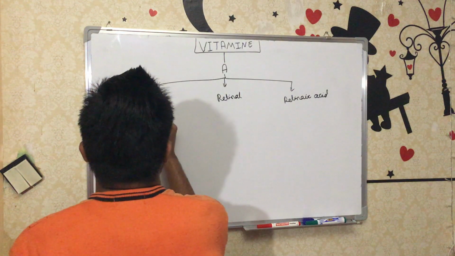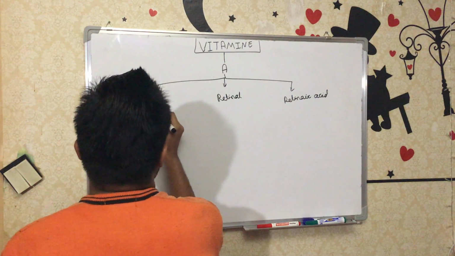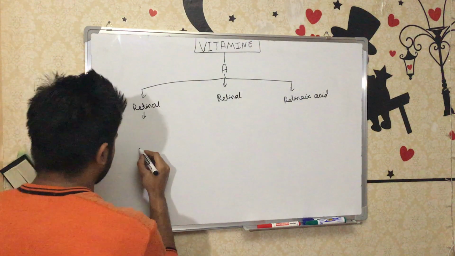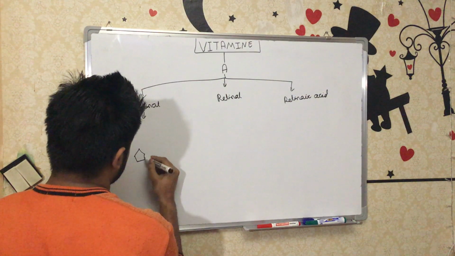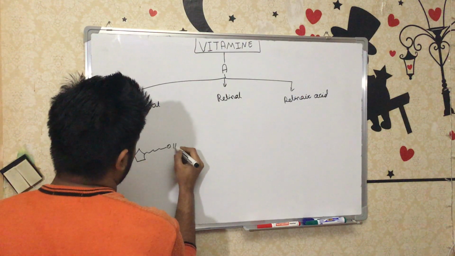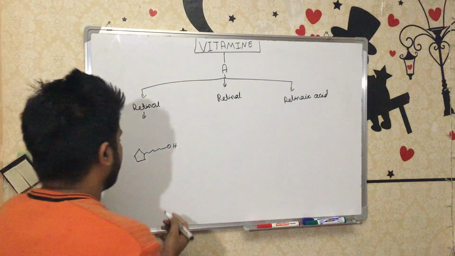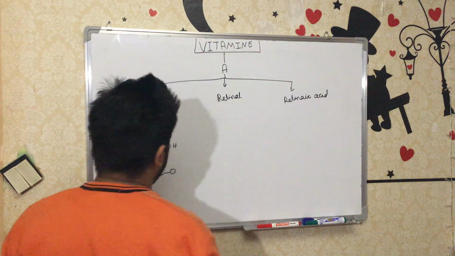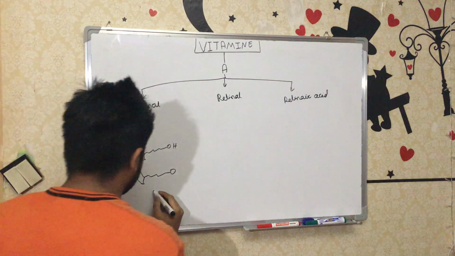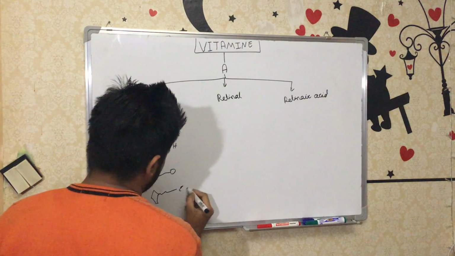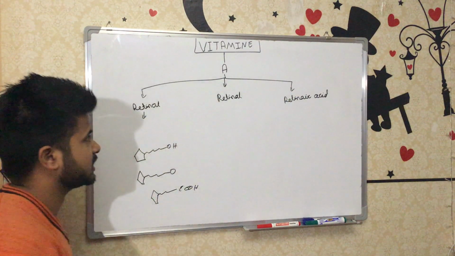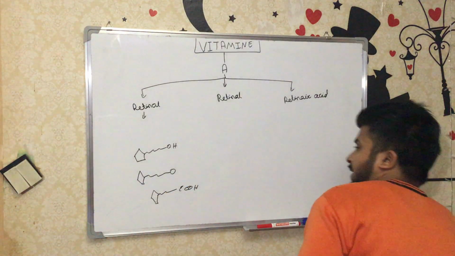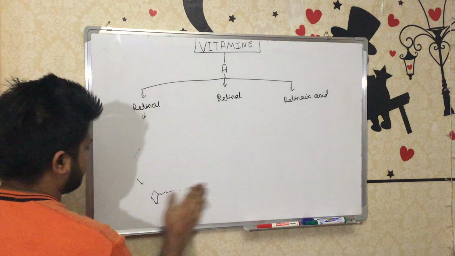If you talk about the structure, the main chemistry, for example, this is the vitamin structure. This is not the correct structure. In the last part, if they add alcohol, we can say that is retinol. In another one they add aldehyde, so that is retinal. And in the last one they add COOH, that is the carboxylic group, and that's why it is named retinoic acid. So according to IUPAC nomenclature in chemistry, that is how they are named.